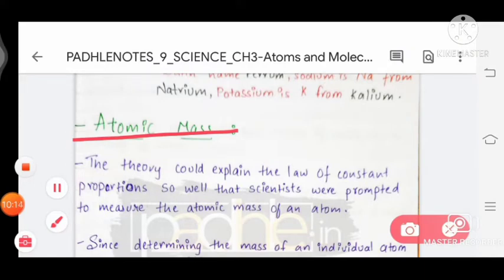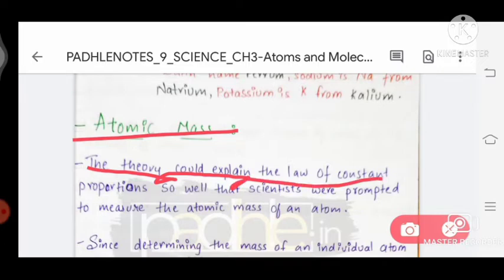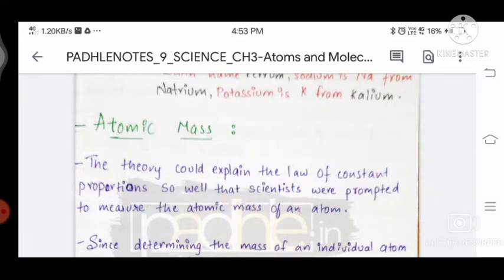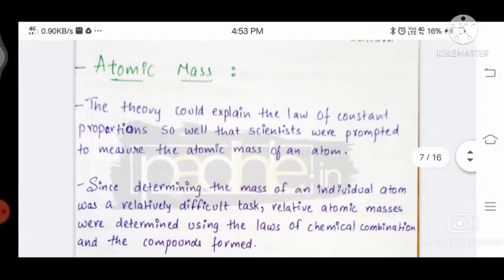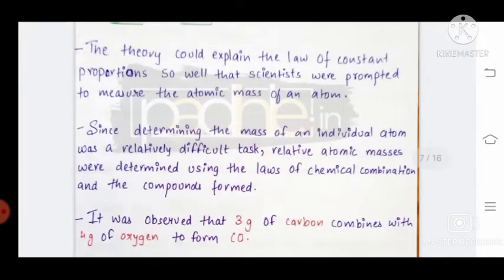So, atomic mass. What is atomic mass? The theory could explain the law of constant proportion, so scientists were prompted to measure the atomic mass of an element.